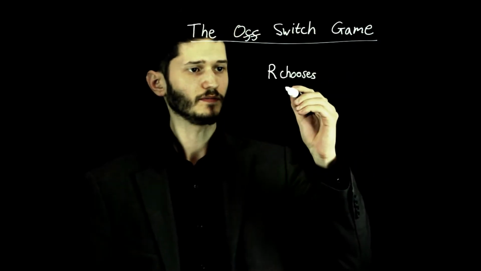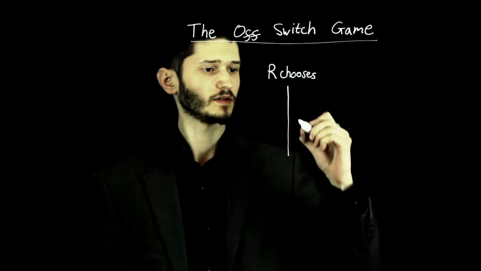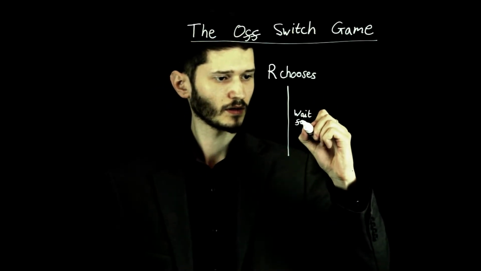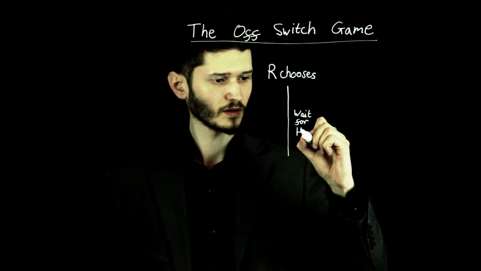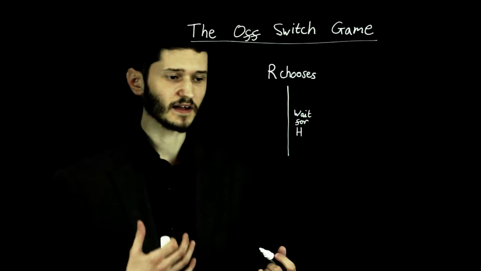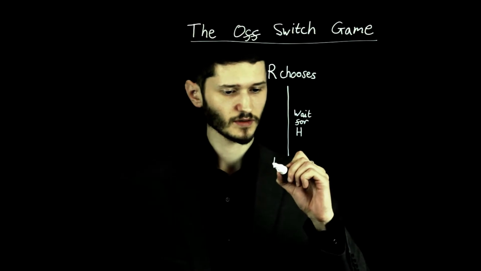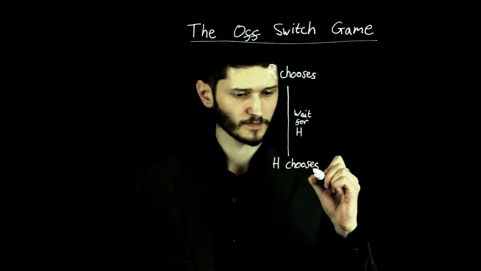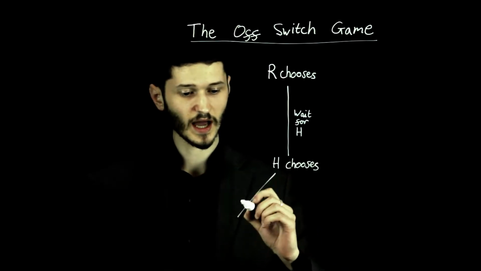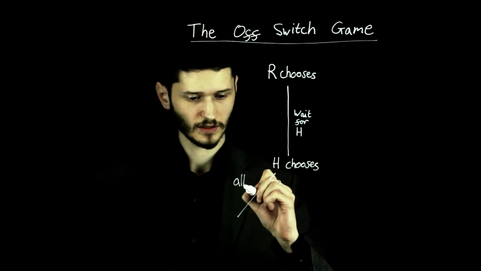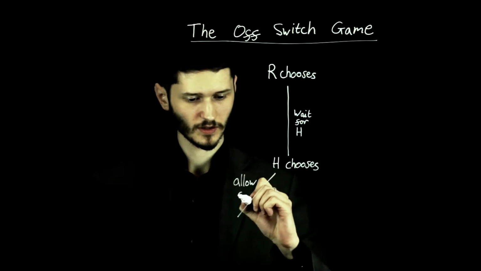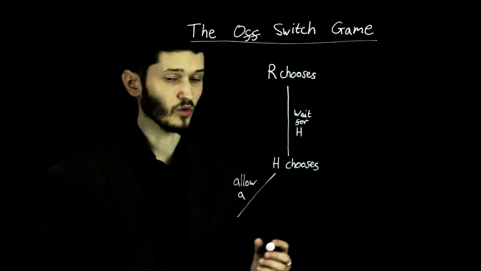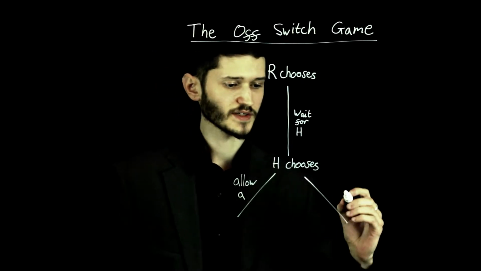One thing it could do is wait for human feedback. If it does that, then now the human supervisor has a choice. Either choose to allow the robot to take action A, or choose to press the shutdown button.